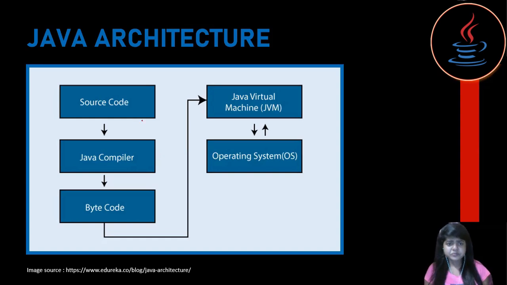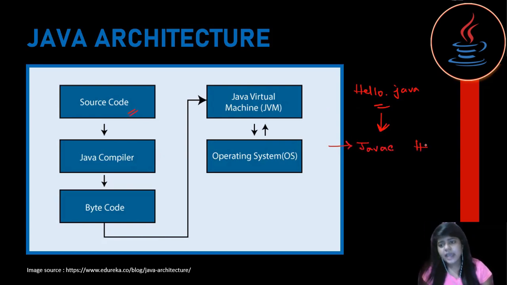So let's start. Let's suppose we have our source code. Let's say this is the hello.java file and this is nothing but our source code. Then we compile this source code. Suppose we want to do this using a terminal. So the command will be javac and the file name, in our case hello.java. javac is nothing but the Java compiler. Once we compile this, we get bytecode, and this is nothing but our hello.class file.